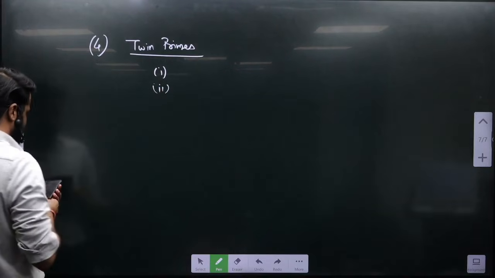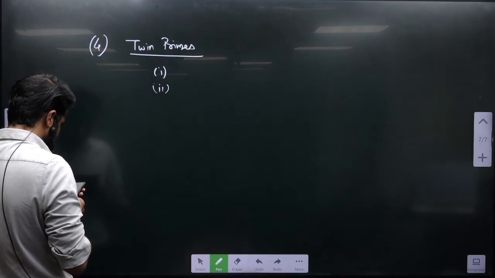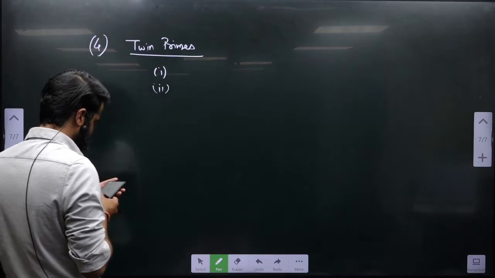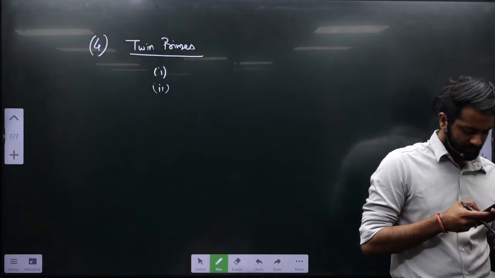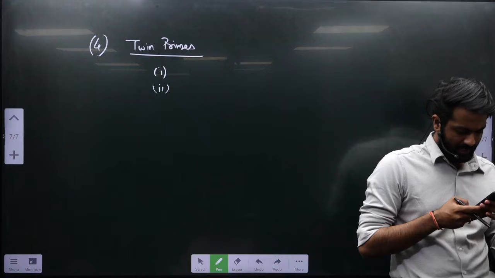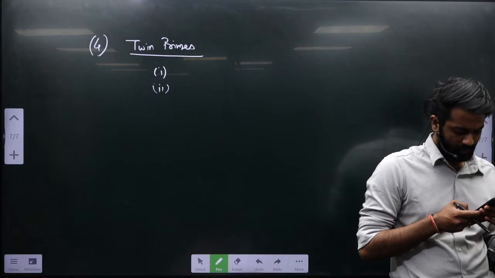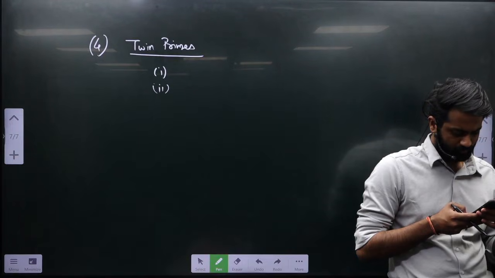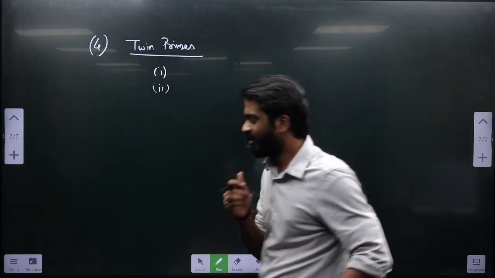Second, difference is exactly 2. What I am saying on the board.